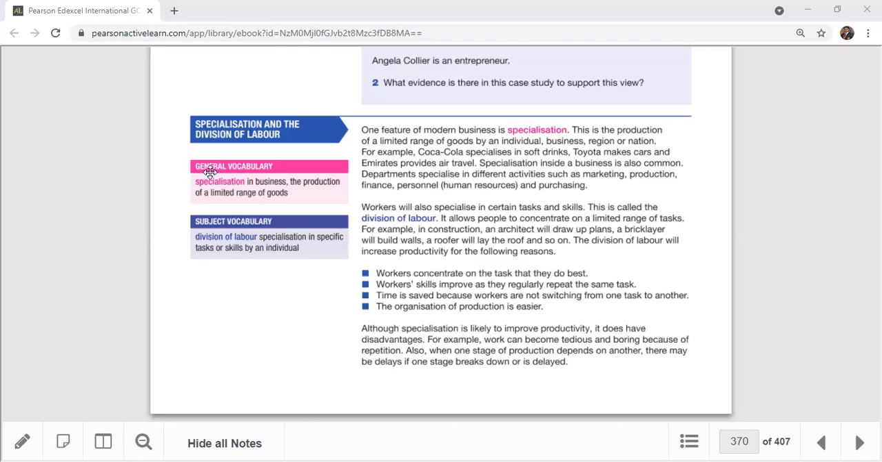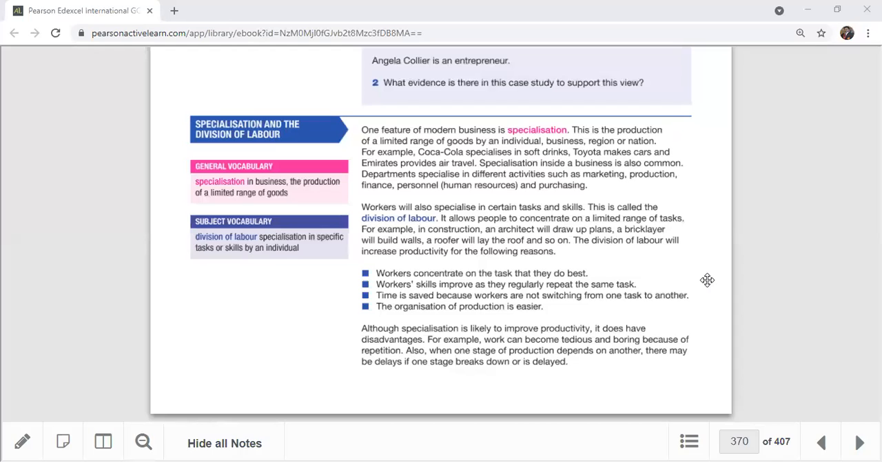So that's modern business. We are using this system called the specialization concept heavily in business. Like garment factories, if you take an example, you can see so many specialization concepts that we are using. All right, in specialization we talk about the process when a limited range of goods is produced by an individual, a business, a region, or a nation. We call this specialization.